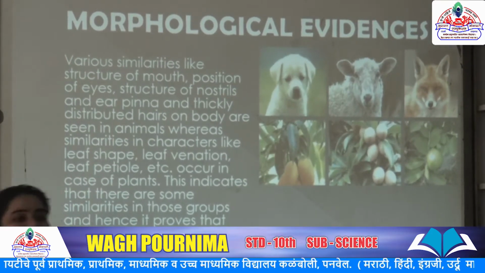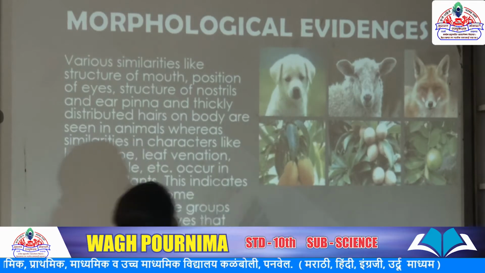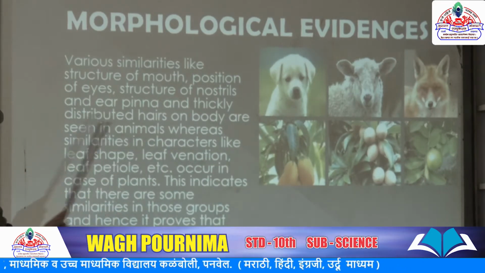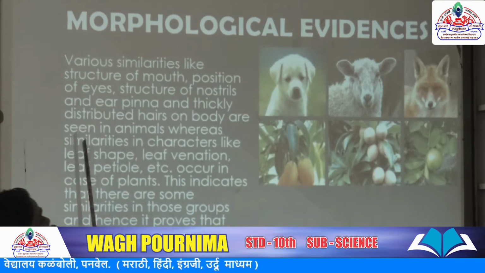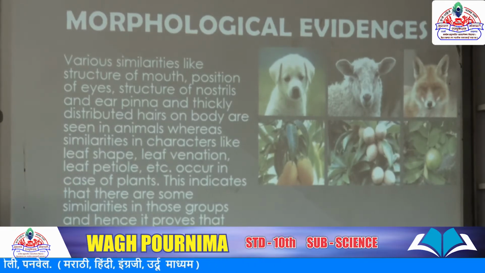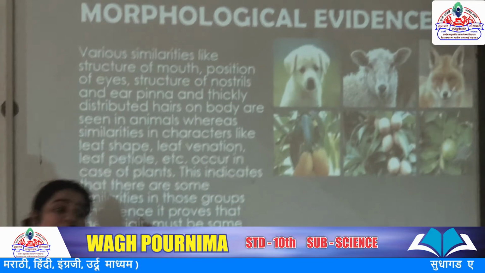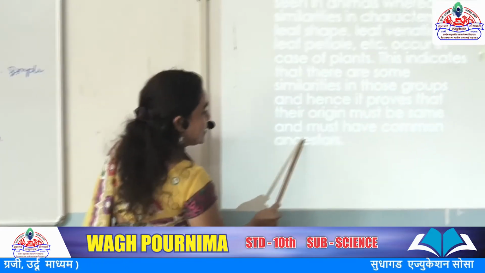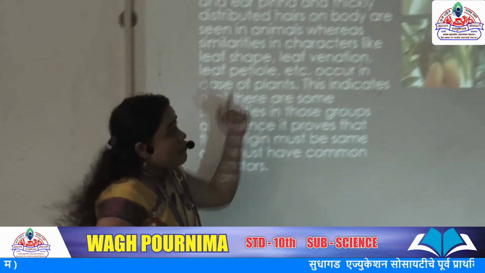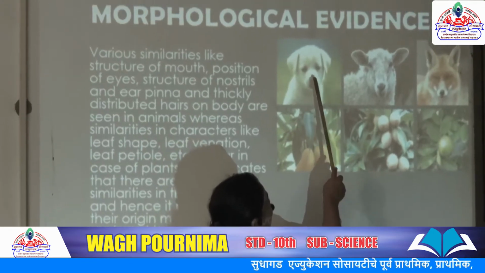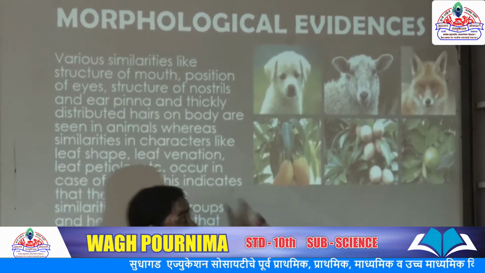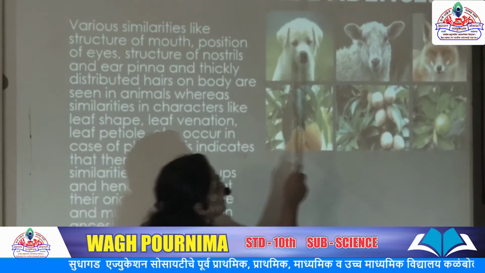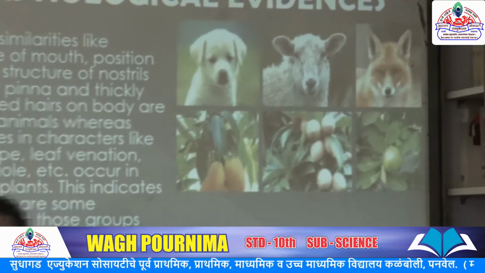Ear pinna means the external ear, the external form of the ear. Thick hair distributed on the body is seen in animals, and these are similarities, because these similarities were especially copied from our ancestors. Here, the first three pictures show the eyes, the ear structure, then the nostrils, mouth and nose structure, which are the same in all of the animals.